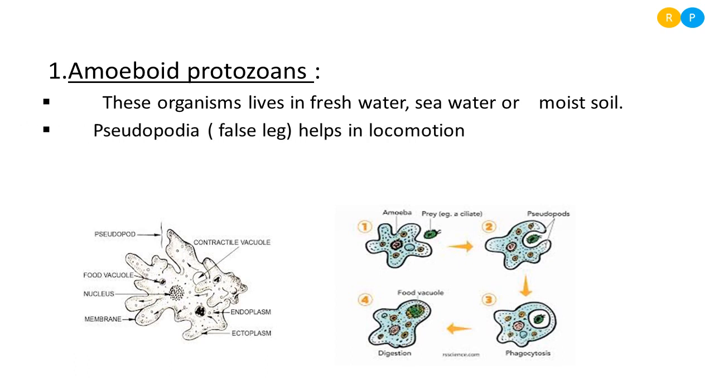Yes, in the amoeboid protozoan, the locomotory organ is pseudopodia. What do you mean by pseudopodia? So pseudopodia means false leg. Here you can see in the diagram, the cytoplasm in the organism extends outside. That cytoplasmic extension is actually forming a false leg. So that is what we are calling pseudopodia.